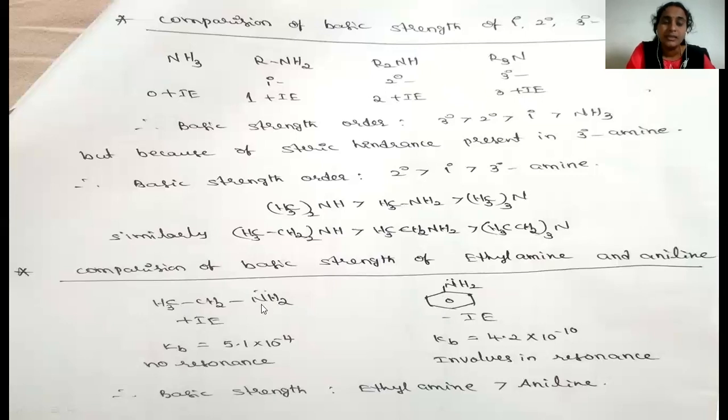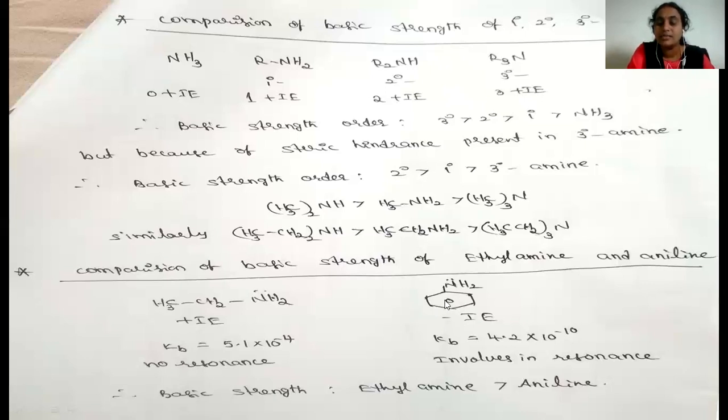Here, this one is the primary amine, which contains one alkyl group. One alkyl group is nothing but having one plus I group, whereas this one is the aromatic amine, which is also a primary amine, but here it is connected with the benzene ring.